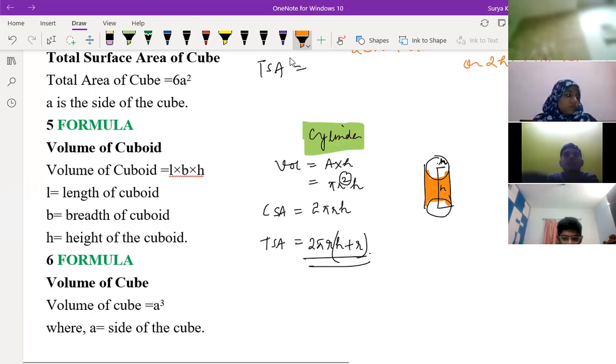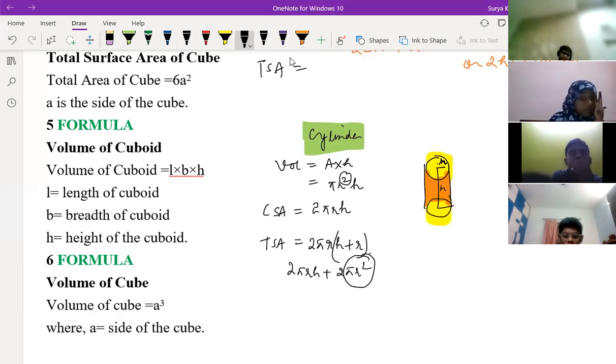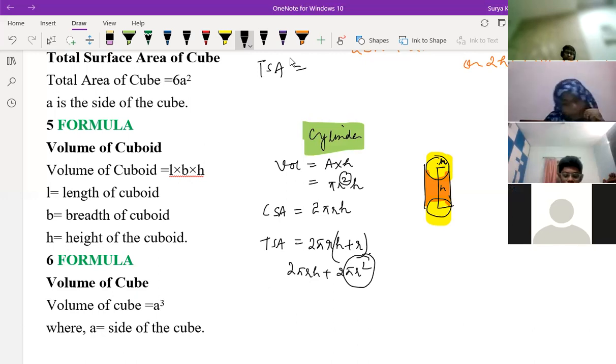But this top and bottom part is still pending. So in this part, we are adding those also, okay? So 2 pi r h plus 2 pi r square, because two circles, the pi r square multiplied by 2. So here what is common? 2 pi r is common, and h plus r you can write, okay? Is it clear?